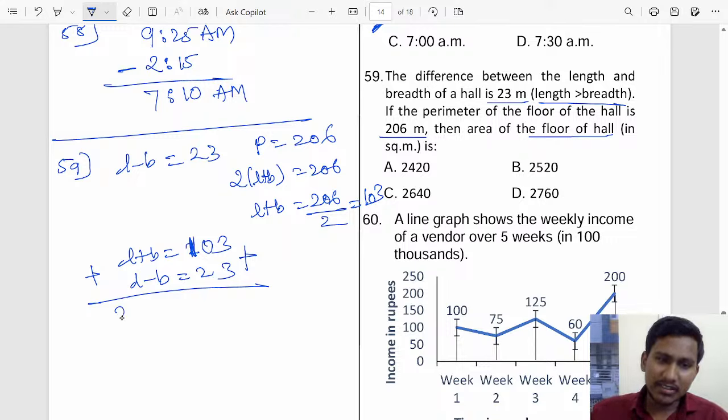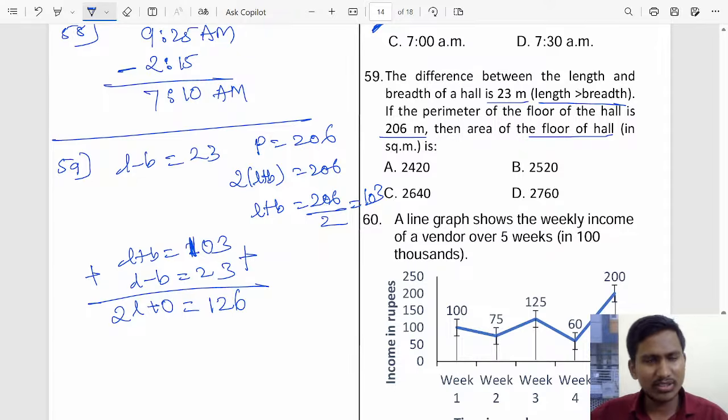So length plus length is 2 length, and breadth minus breadth will be 0. On the right, 103 plus 23 will be 126. So 2 times length is 126.